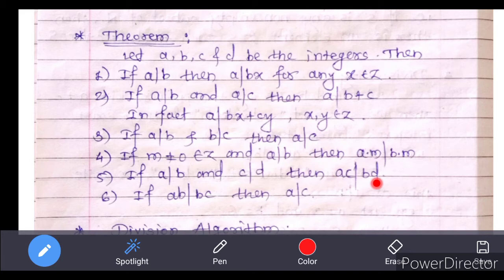And last, that is if ab divides bc, then a divides c. That is, in divisibility, both the integers are multiples of the same integer. Here both the integers are multiples of b. So we can cancel this same multiple integer b. That is, if ab divides bc, then we can cancel b to get a divides c.